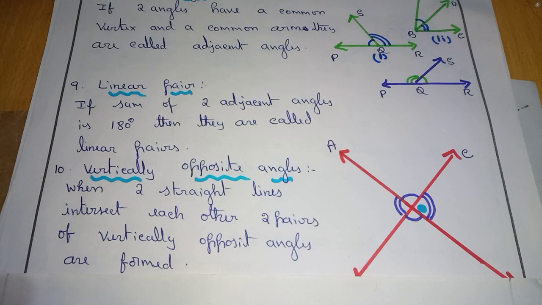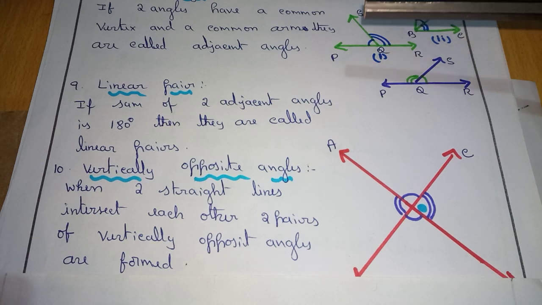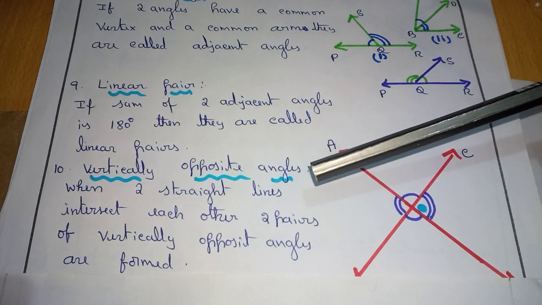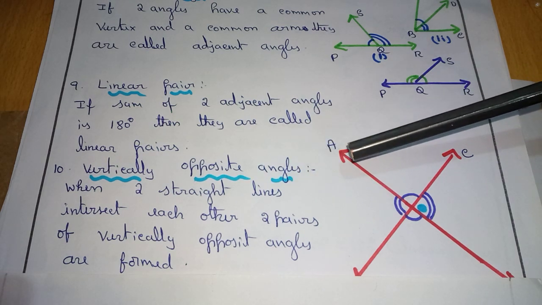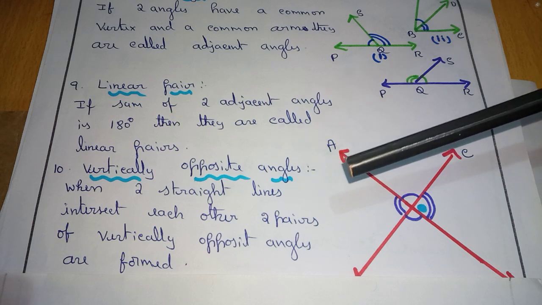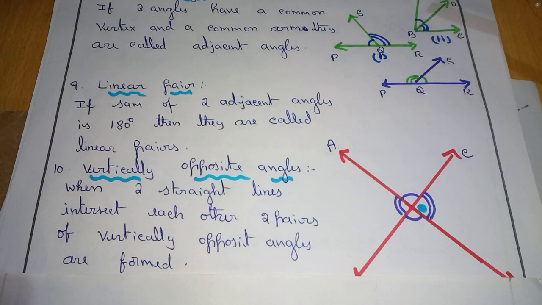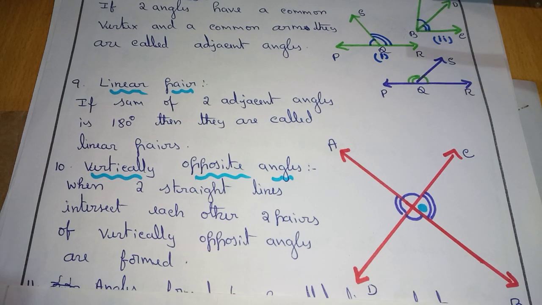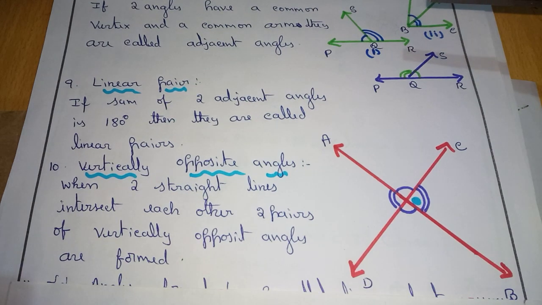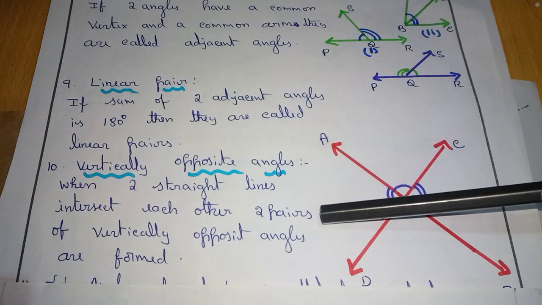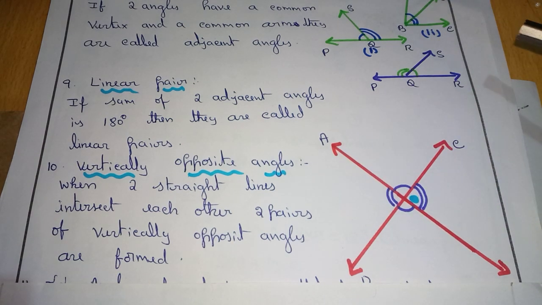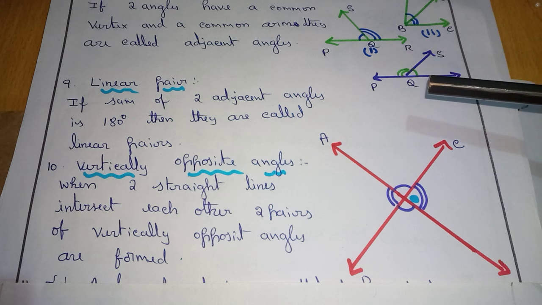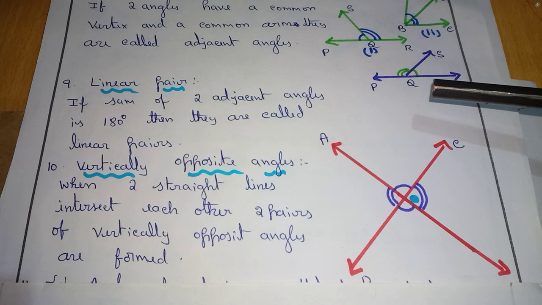Right, now, when two straight lines intersect each other, two pairs of vertically opposite angles are formed.